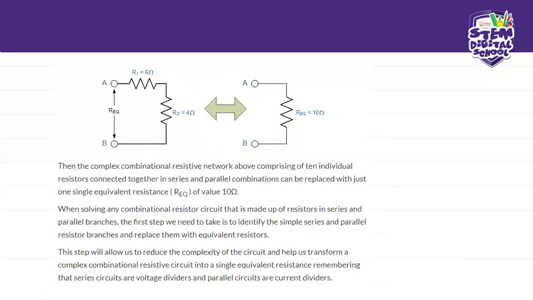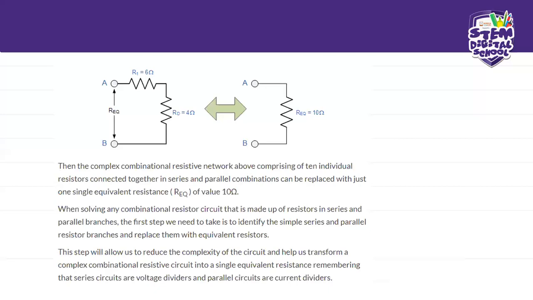So when solving any combinational resistance circuit that is made up of resistors in series and parallel branches, the first step we need to take is to identify the simple series and the parallel resistor branch and replace them with equivalent resistors. So this step will allow us to reduce the complexity of the circuit and help us transform a complex combinational resistance circuit into a single equivalent resistance, remembering that the series circuits are voltage dividers and the parallel circuits are current dividers.